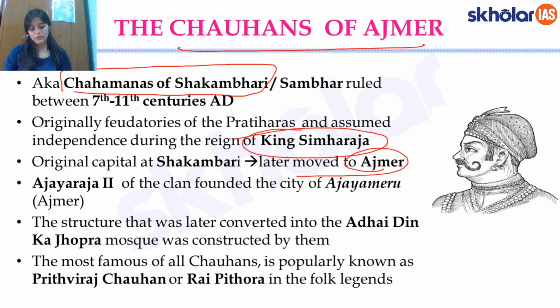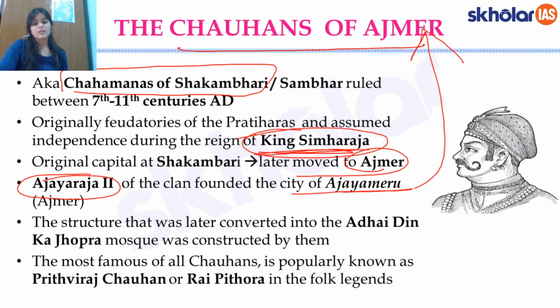So this is one important king, Simha Raja, who was their founder. Secondly, Ajay Raja, who had founded the city of Ajay Meru. Ajay Meru is essentially Ajmer. So Ajay Meru was founded by Ajay Raja after his name, and the Adai Din Ka Chopra, which was essentially the structure which was converted into the Adai Din Ka Chopra.